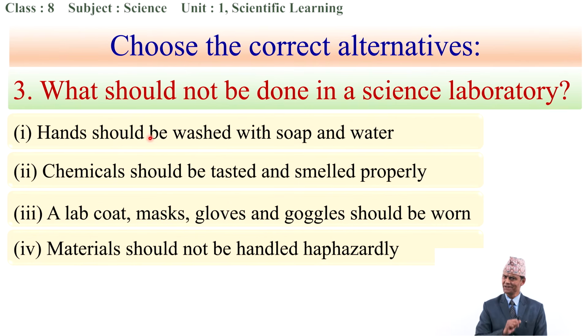What should not be done in a science laboratory? Let's think of the correct one. Hands should be washed with soap and water. Is it correct? Or second one, chemicals should be tested and smelled properly. Is it correct? Or a lab coat, mask, gloves and goggles should be worn. Is it correct? Or materials should not be handled haphazardly. Which one is the correct one? The question is, what should not be done in the science laboratory?